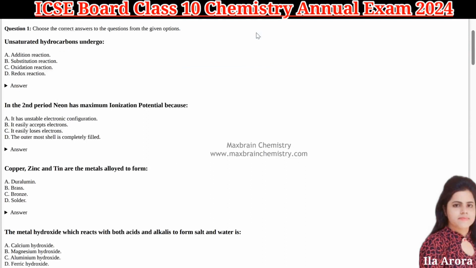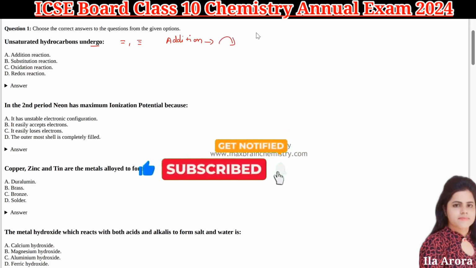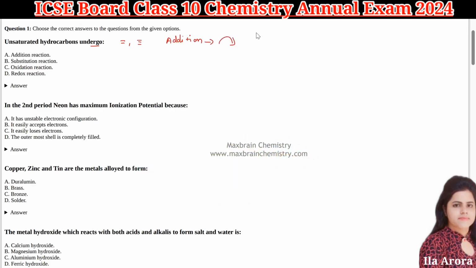First is unsaturated hydrocarbons undergo. So unsaturated hydrocarbons are those which contain multiple bonds like double or triple bonds. Generally they undergo addition reaction. They add small molecules like hydrogen or halogens and then they will be converted to saturated compounds. So in this way the answer will be option A.